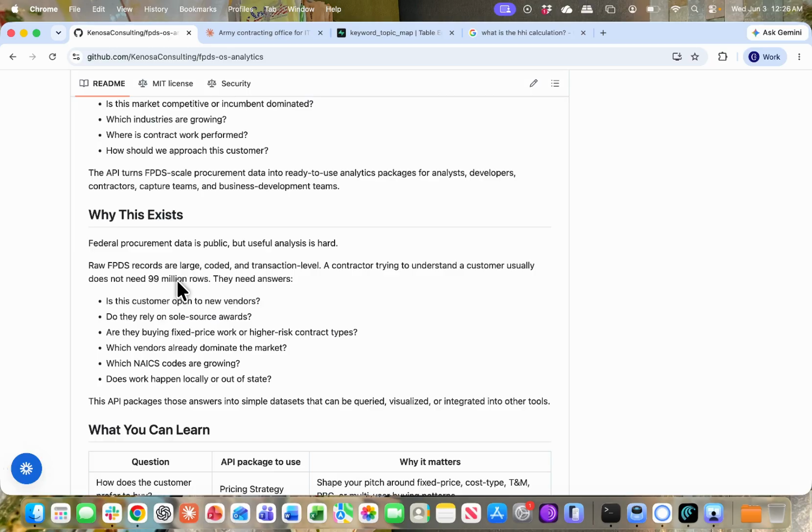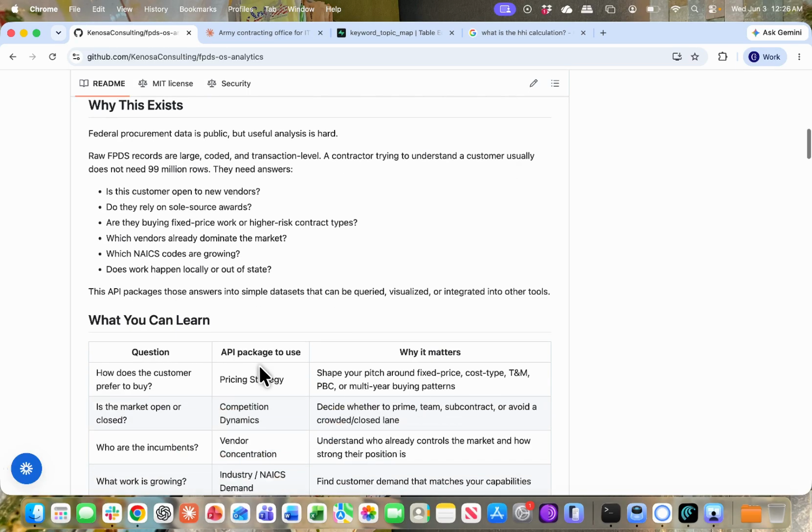Now, this is very basic. Of course, it doesn't represent all of the capabilities of FPDS. These are only the open source tools that we offer for free because they're easy to build. And when we look at our vision and mission of mutually serving both the federal government's mission to small businesses and also small businesses getting more wins in the federal market, we need democratized access to sophisticated tooling, which is exactly what this is. Now, if you pause the video, you can read why this exists.